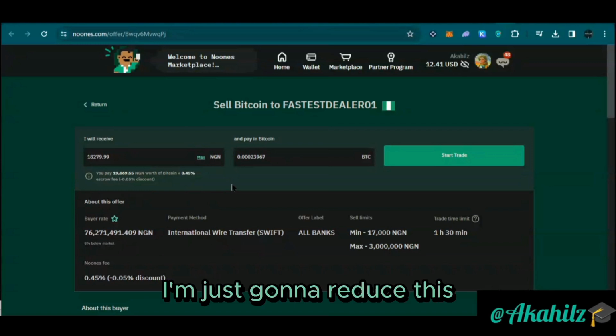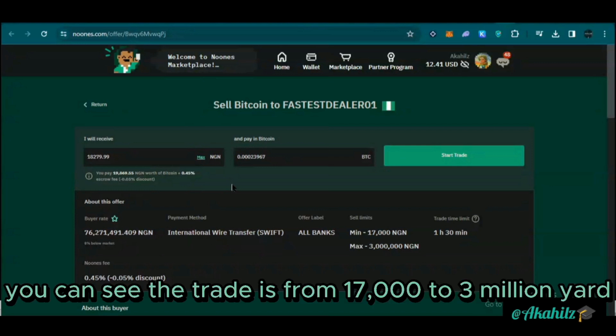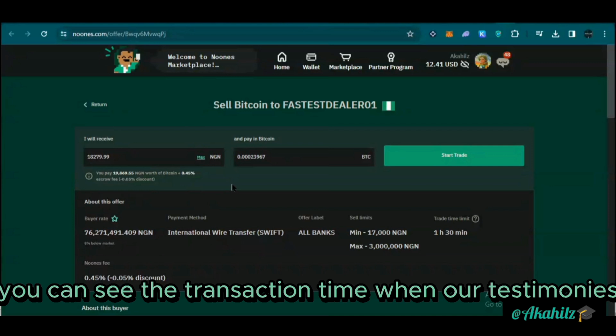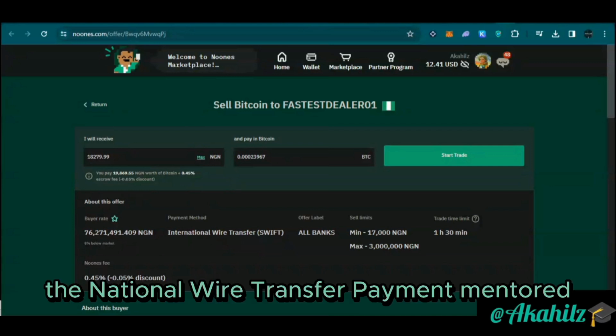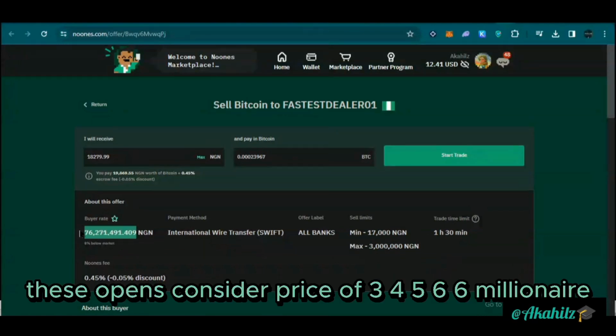I'm just going to reduce this to 12.41 US dollars. You can see the trade is from 17,000 to 3 million naira. You can see the transaction time is 1 hour 30 minutes, and the payment method is international wire transfer. Okay, I'm just going to refresh these, all banks. You can see the price at which we're buying, 76 million naira. That's what we're buying at.